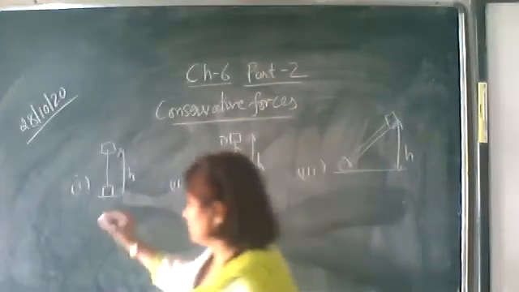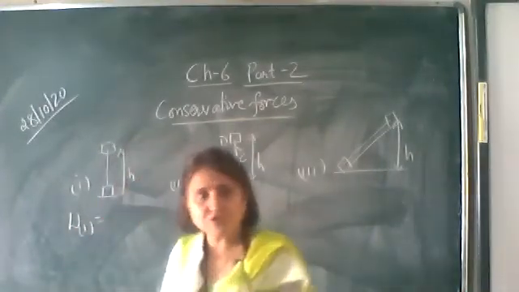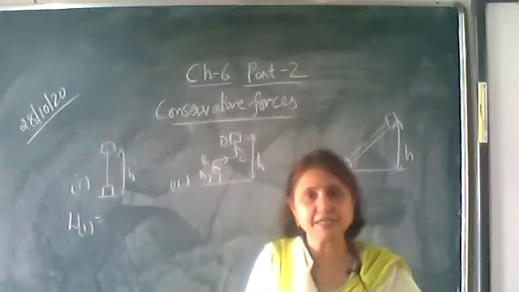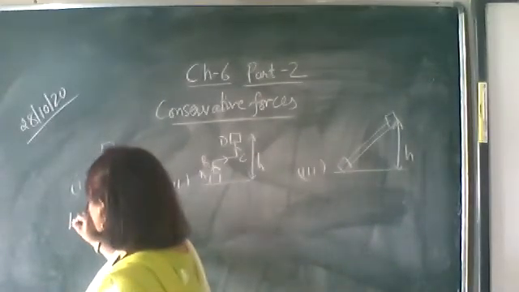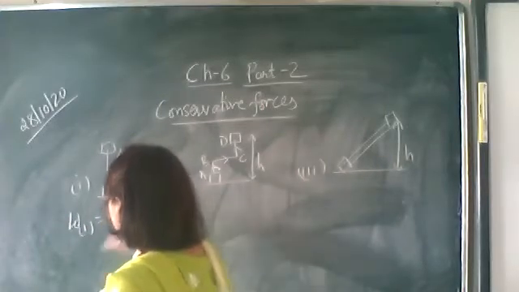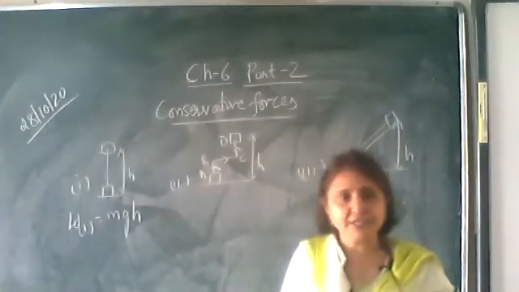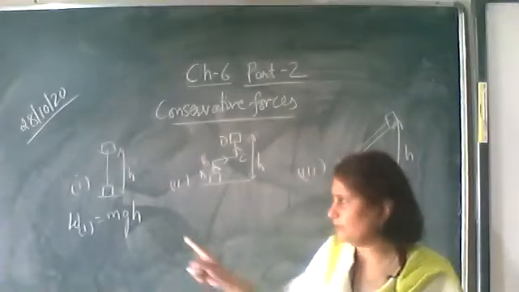In the first case, the work done is equal to force into displacement. The force acting is the gravitational force, which is equal to m into g. So the work done is mg into h.